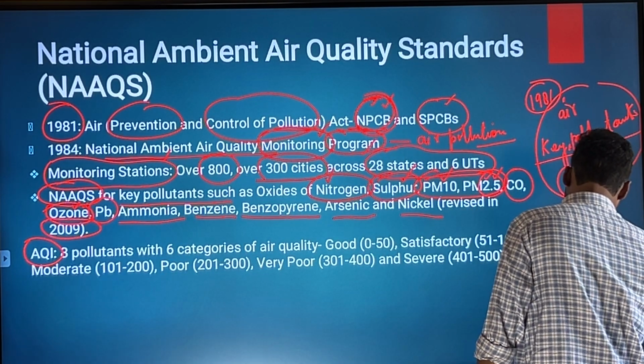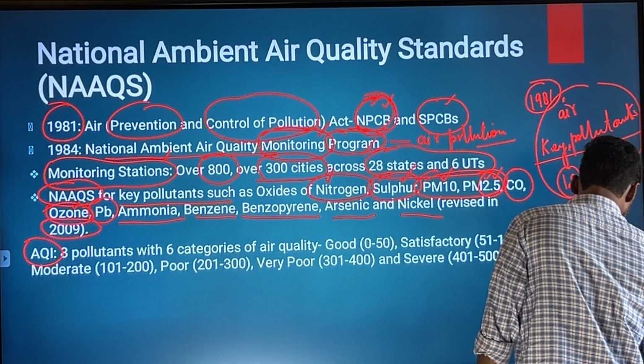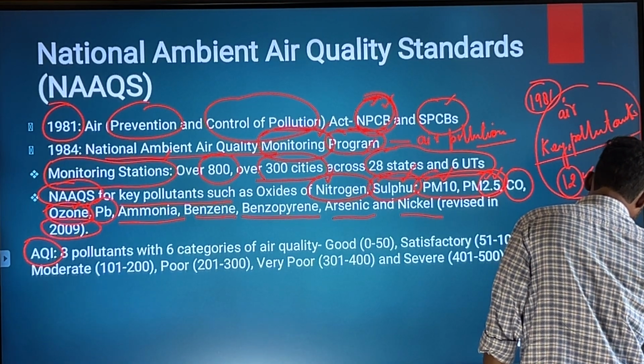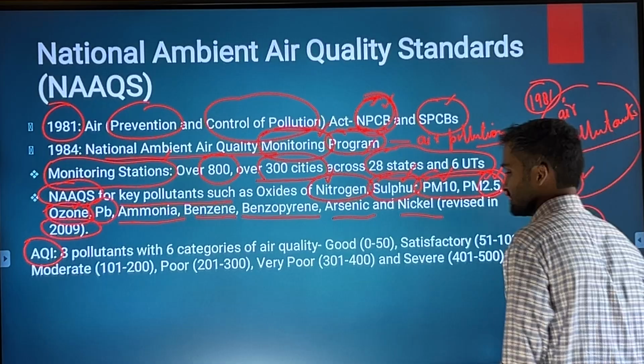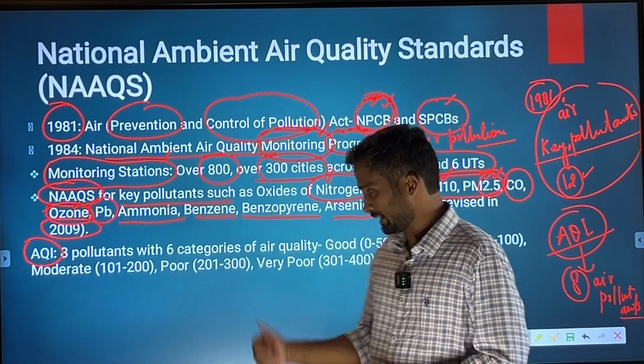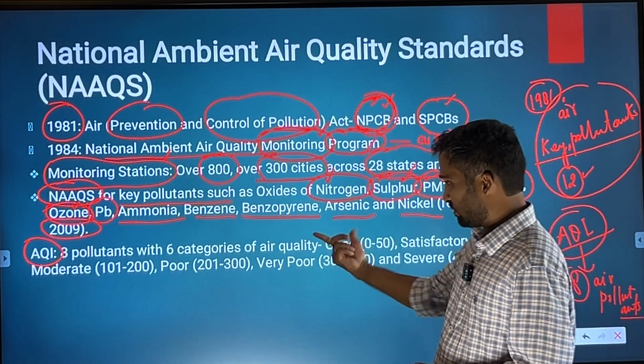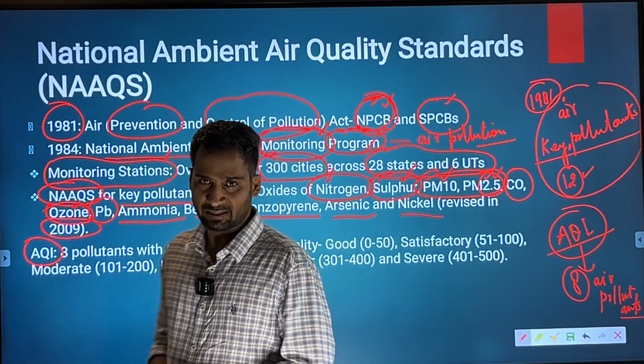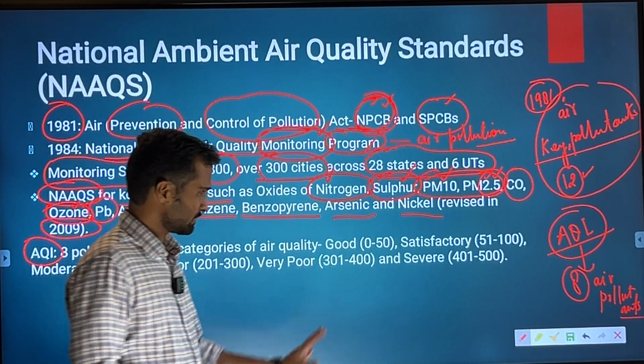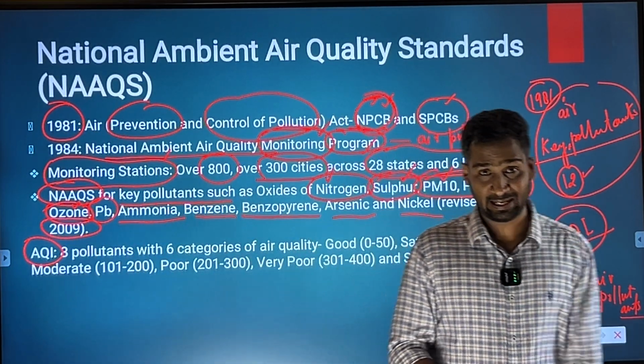So do remember that under NAAQS we have 12 air pollutants, and under AQI, which is a later version of identifying the level of air pollution, only 8 air pollutants are identified.